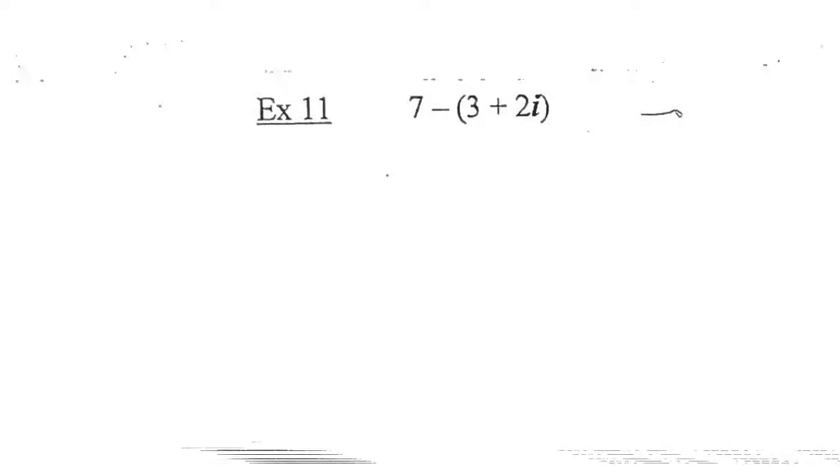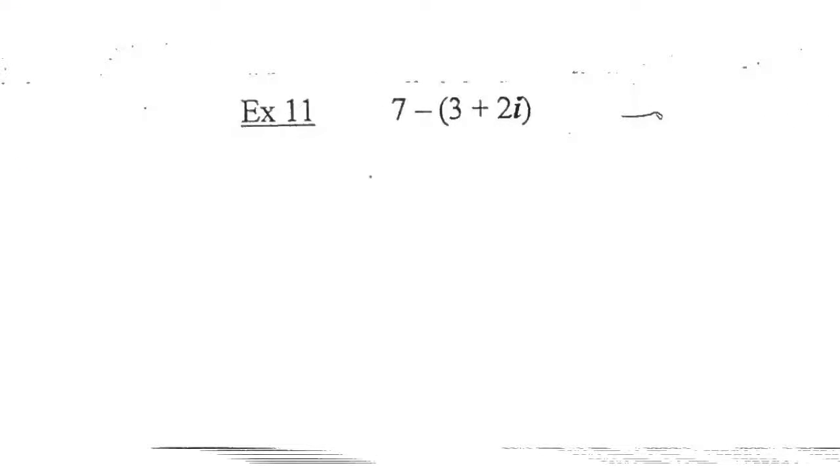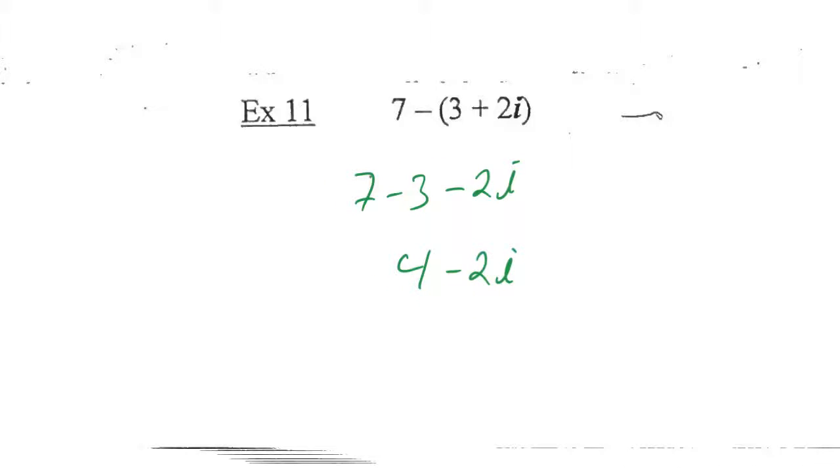All right, so if you'd please pause the video and everybody do example 11, please. Okay, so for example number 11, you distribute the negative sign, you get 7 minus 3 minus 2i. 7 minus 3 combines into a 4. So 4 minus 2i is your final answer.